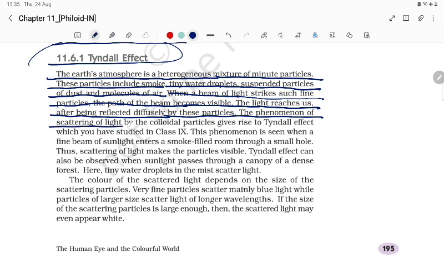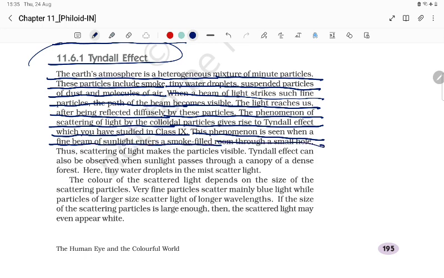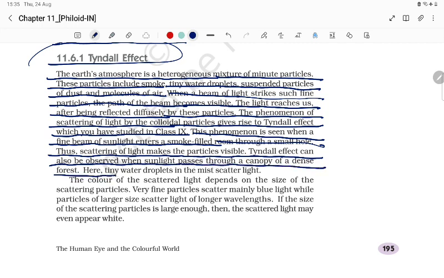The phenomenon of scattering of light by colloidal particles gives rise to the Tyndall effect, which you have studied in class 9th. This phenomenon is seen when a fine beam of sunlight enters a smoke-filled room through a small hole. Thus, the scattering of light makes the particles visible. The Tyndall effect can also be observed when sunlight passes through the canopy of a dense forest. Here, tiny water droplets in the mist scatter the light.